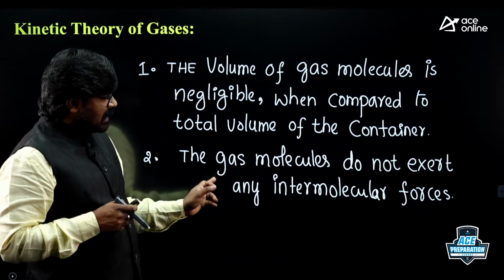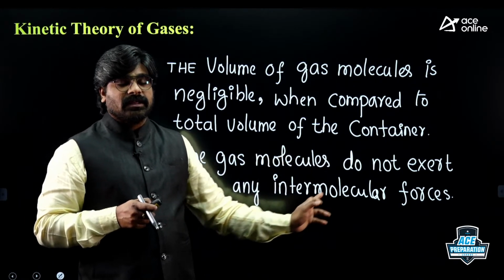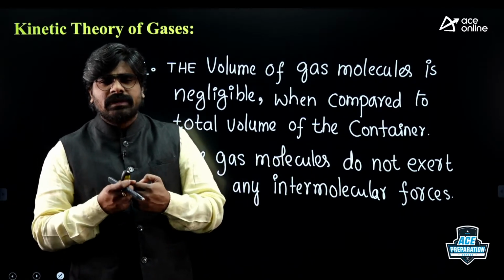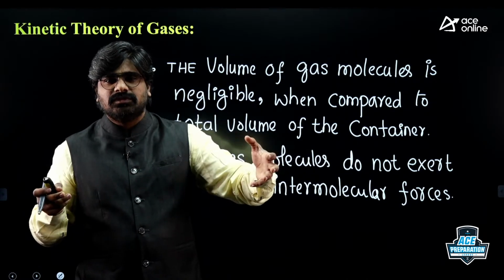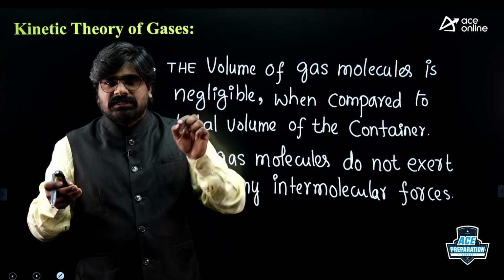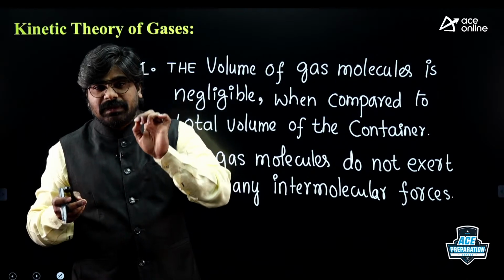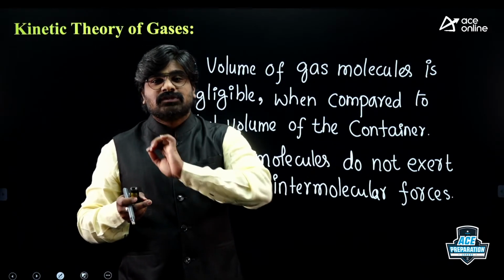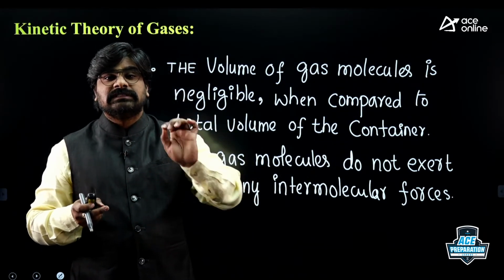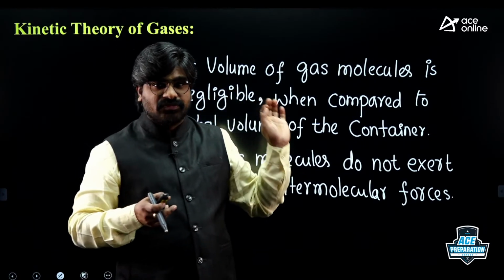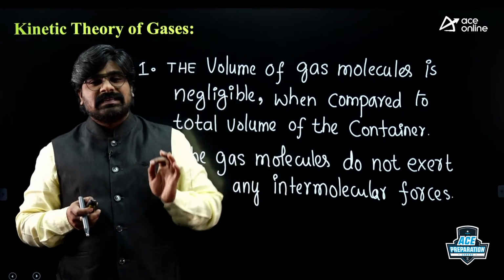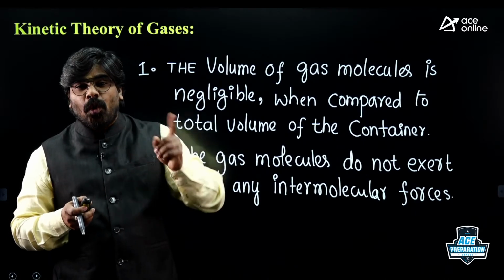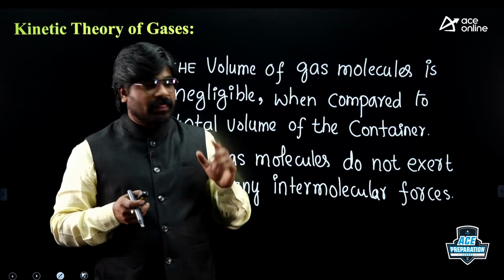Read the second point. The gas molecules do not exert any intermolecular forces. Why don't they exert intermolecular forces? Because the distance is very huge. Since the distance between molecules is very large, intermolecular forces decrease, so there are no intermolecular forces, and the gas behaves as an ideal gas. Just now we have seen what an ideal gas is: a gas in which there are no intermolecular forces, right?